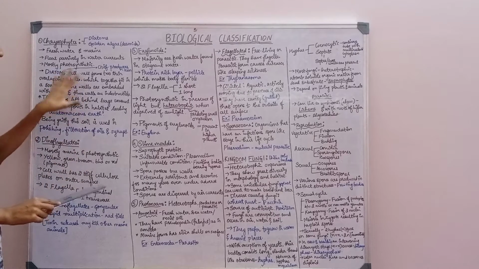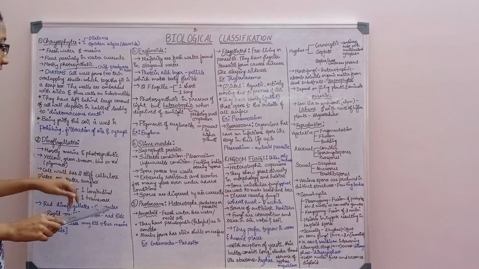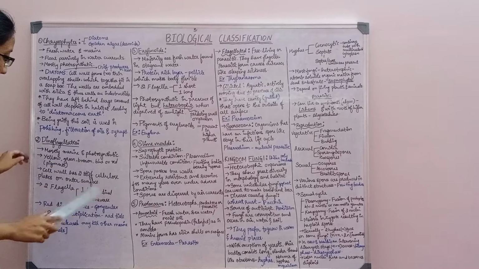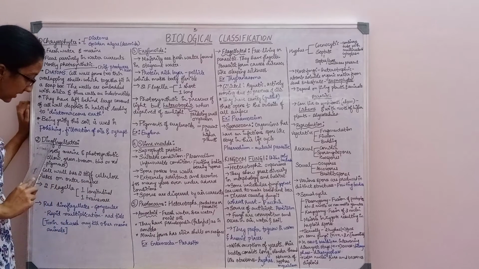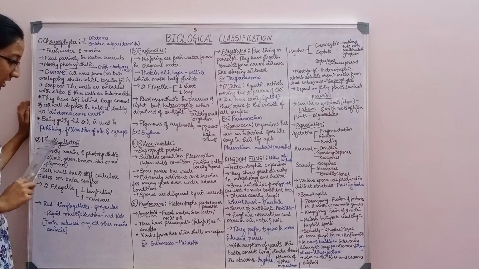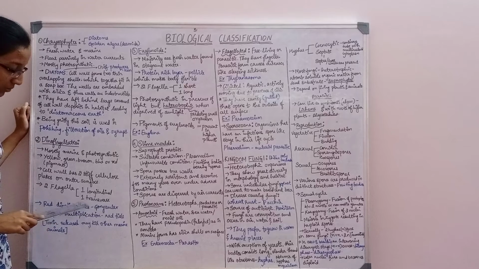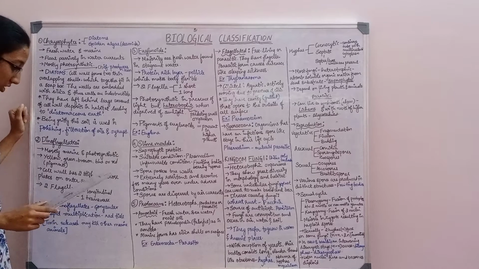There is nothing like a soap box here. Dinoflagellates means two flagella: one in a longitudinal position and the other in a transverse position.